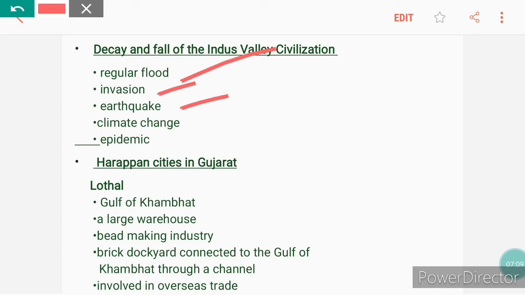Earthquake might have been the reason, and climate change, as we said, and epidemic means some terrible disease might have killed the people. So this might be the reason, but the exact reason was not found. The exact cause of the downfall of this great civilization is not known.